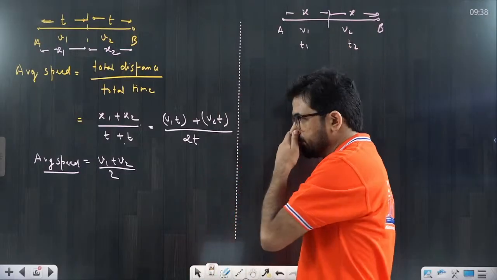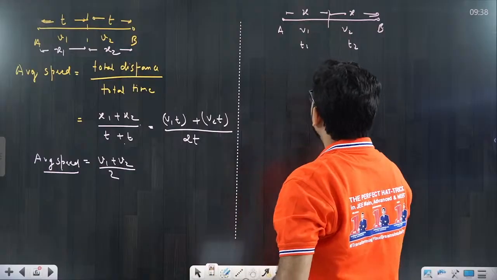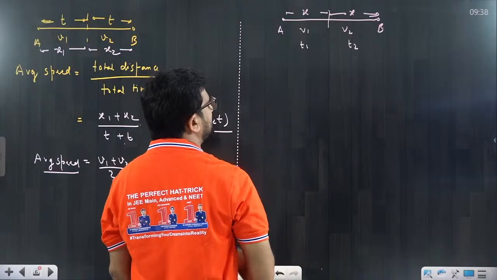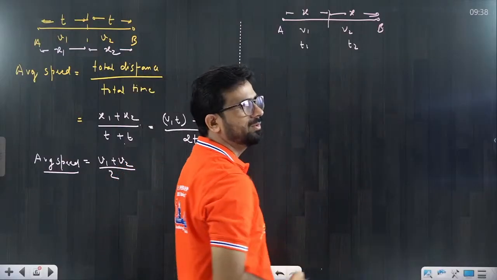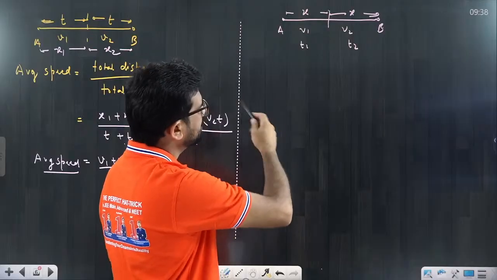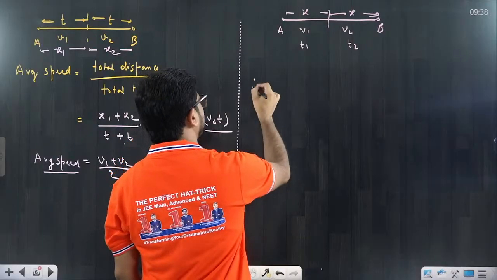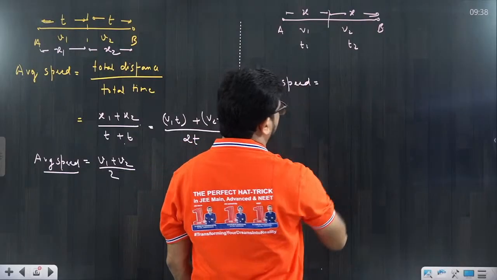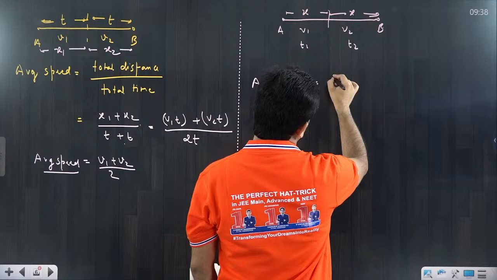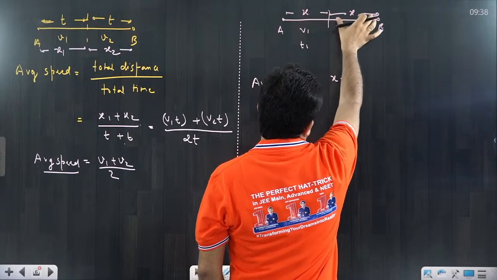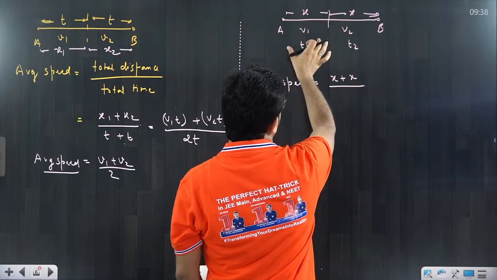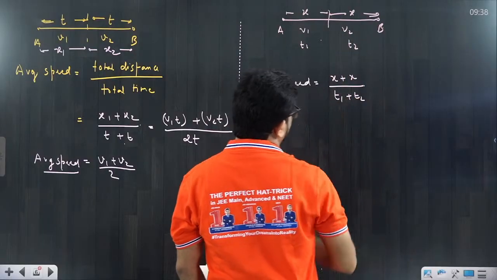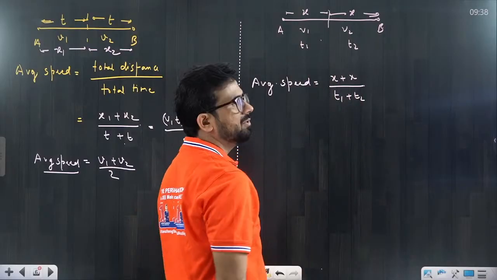The very first question comes to you: what is the value of average speed? By the way, average speed and average velocity would both be the same because the direction is the same, it is moving on a straight line. So average speed would be total distance upon total time interval. Total distance is x plus x, divided by the time intervals t1 and t2. But t1 and t2 are not given, we have to calculate them.